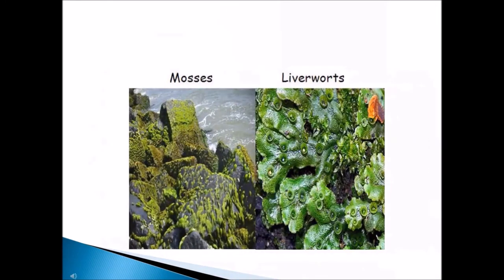Here you can find the images of moss and liverworts. You can see these mosses on beaches and all over the rocks. They form some green layers. Liverworts you can see on the right side, with some leaf-like structures on it and some small cup-like structures. So this is the liverwort.